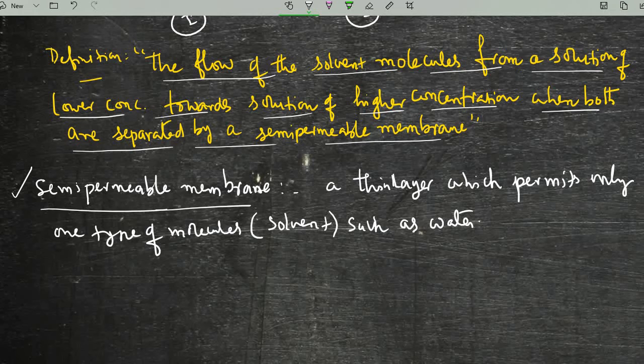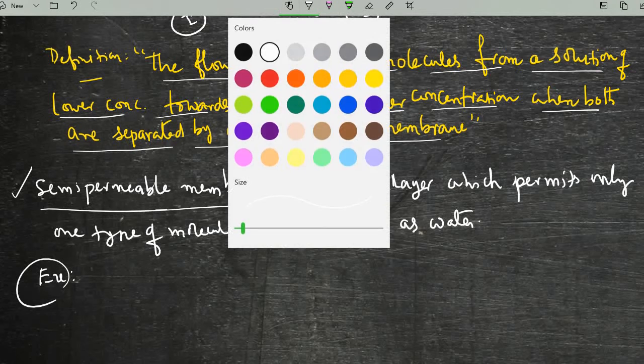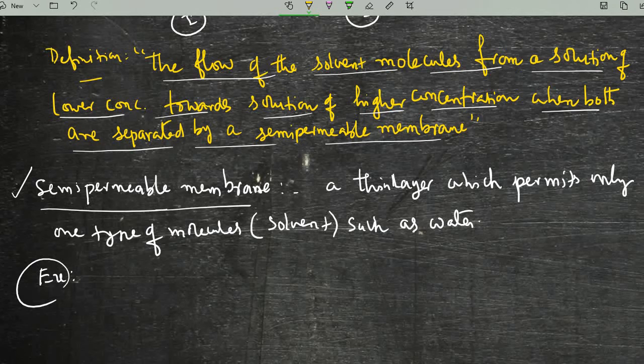This is very clear. Now, we have various examples of semi-permeable membranes. One is the lining of an egg shell, internally it is there.